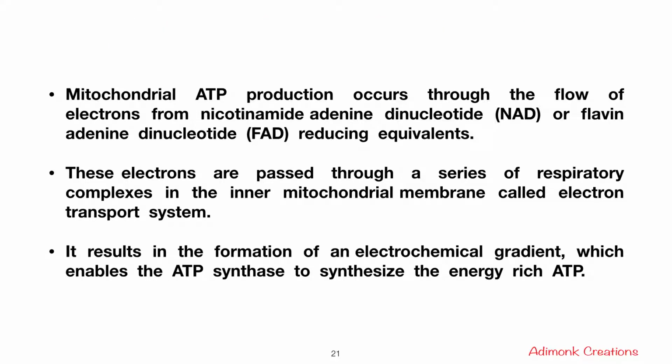So, mitochondrial ATP production occurs through the flow of electrons from nicotinamide adenine dinucleotide, NAD, or flavin adenine dinucleotide, FAD, reducing equivalents. So these electrons are passed through a series of respiratory complexes in the inner mitochondrial membrane called the electron transport system, and it results in the formation of an electrochemical gradient which enables the ATP synthase to synthesize the energy rich ATP molecules.